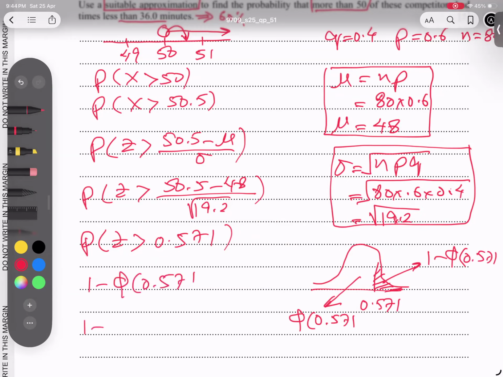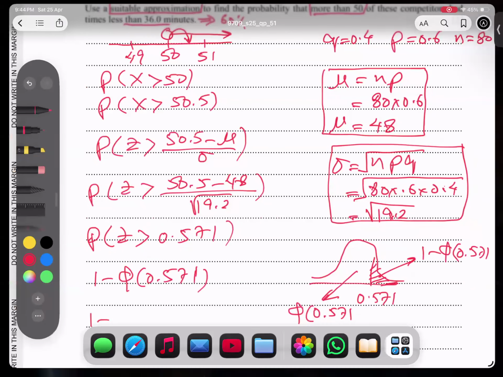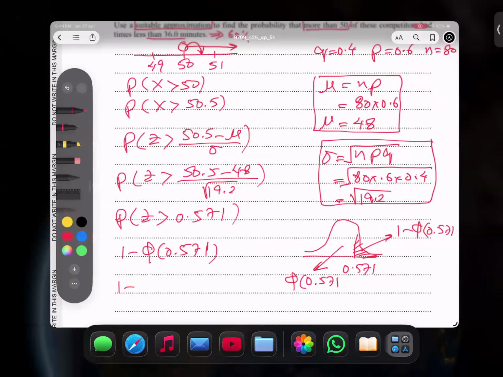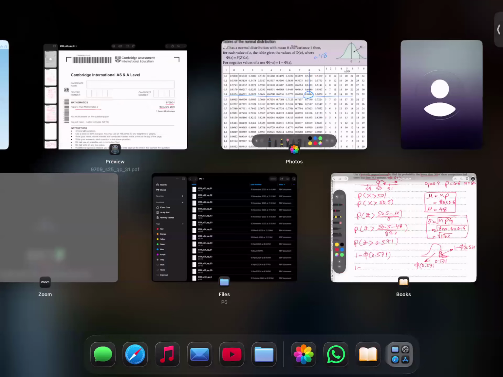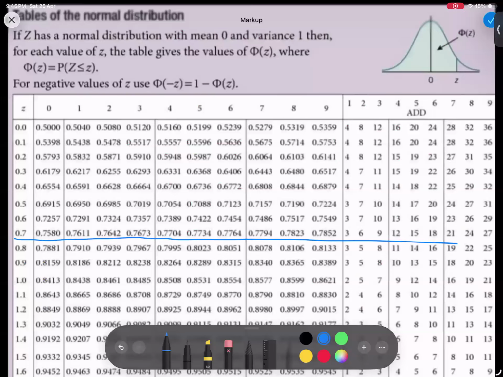Now I have to go to the table and see from there. 0.7 is this line, you can see clearly, students, and 1 is this. Sorry, this value is not this one, what about 0.571?